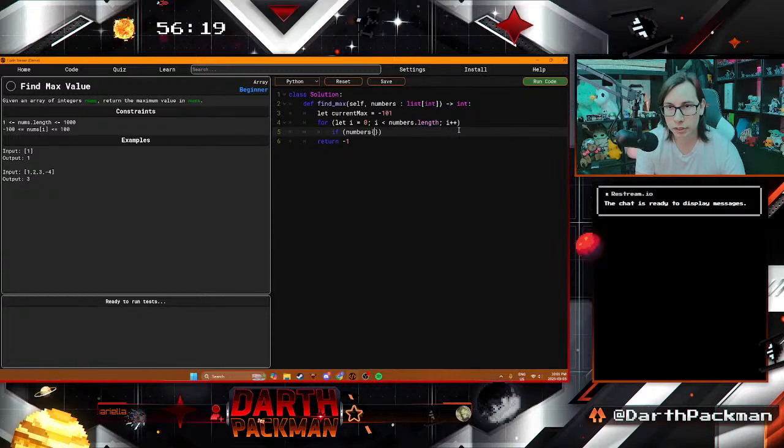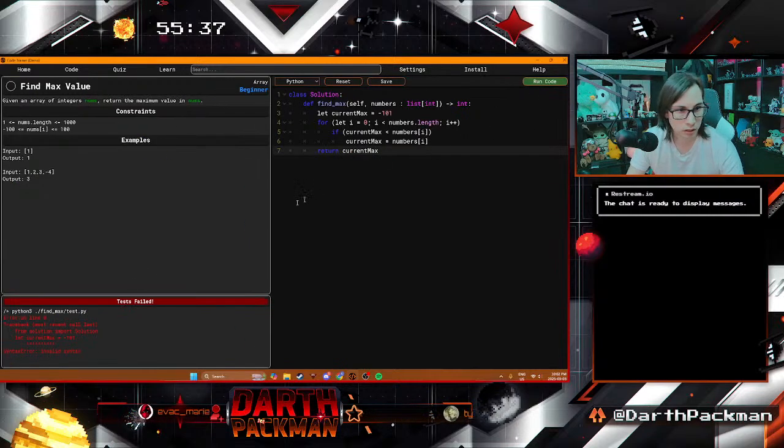And then we'll do if current numbers i, so that we're just trying to find specifically the index we're iterating through right now. If numbers i less than current max, or sorry, let's do greater than current max. Let's do it the other way. Let's do current max less than the number at the index we're in, then current max equals numbers i, and then return current max.